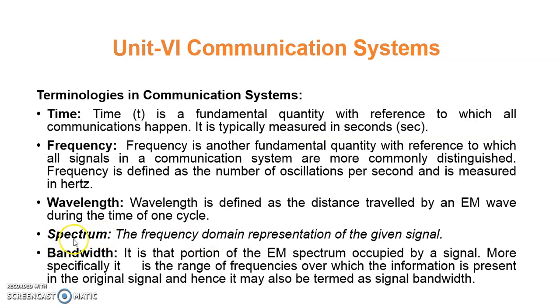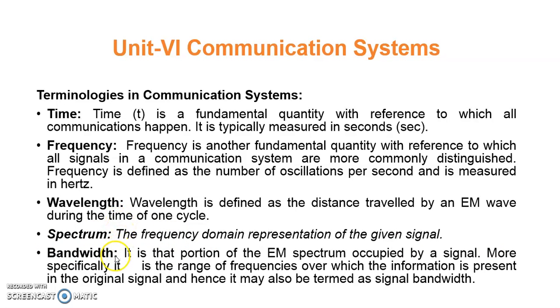But when we say spectrum, it is different. Instead of the time axis on the x side, now the frequency is on the x-axis and the amplitude is on the y-axis. So the graph of frequency versus amplitude is called the spectrum.